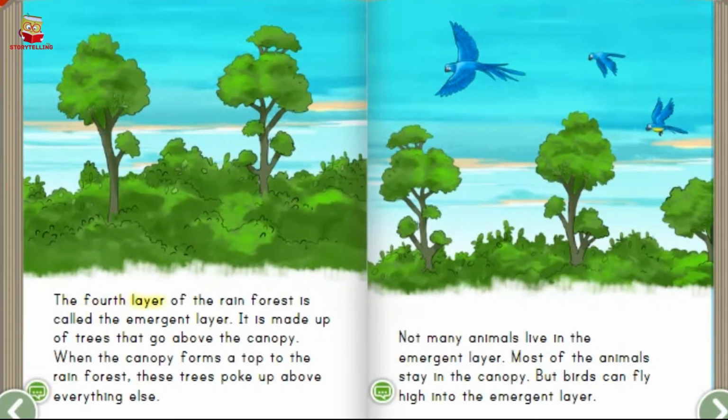The fourth layer of the rainforest is called the emergent layer. It is made up of trees that go above the canopy. When the canopy forms a top to the rainforest, these trees poke up above everything else. Not many animals live in the emergent layer. Most of the animals stay in the canopy, but birds can fly high into the emergent layer.